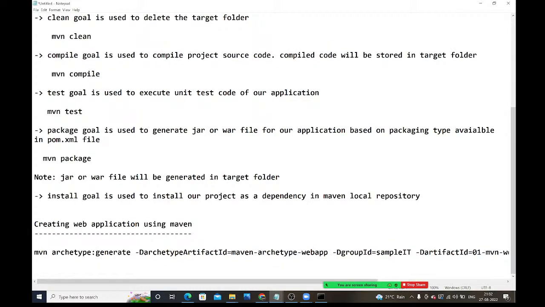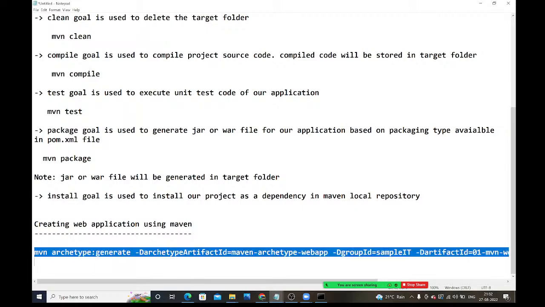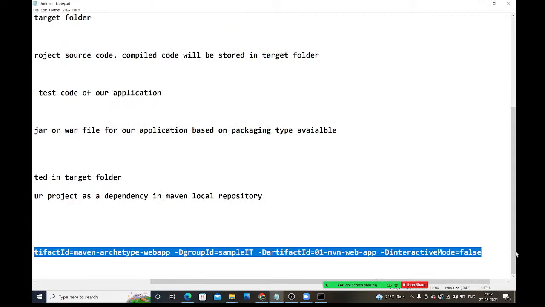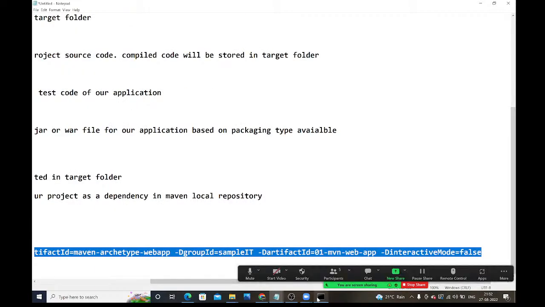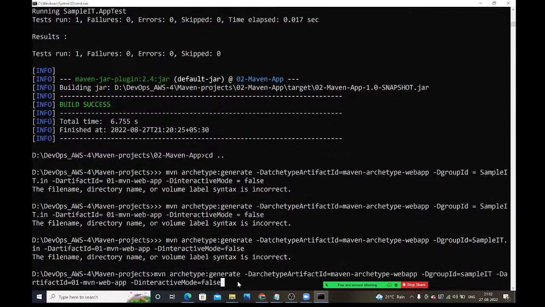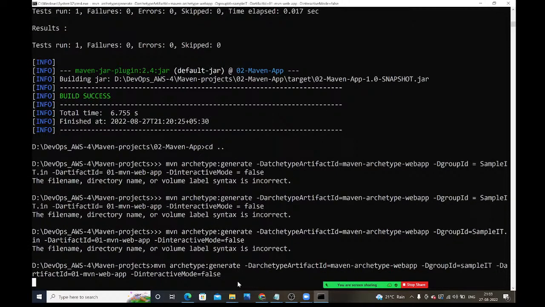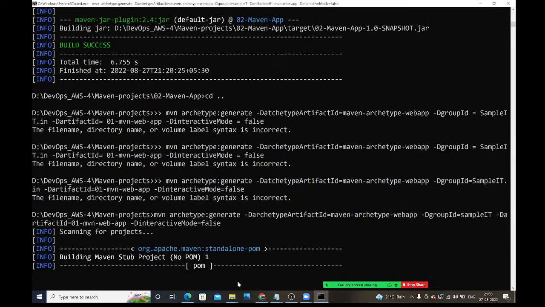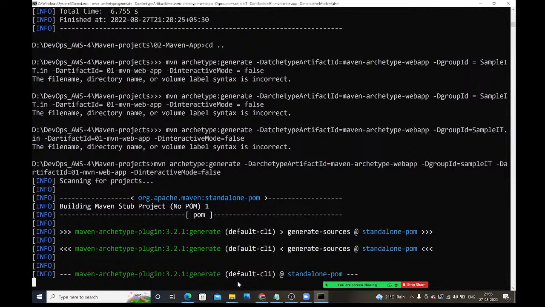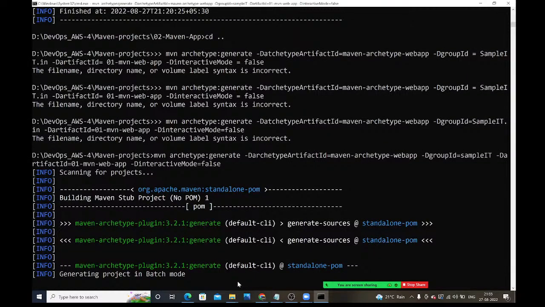Like the previous, I think first we take Maven archetype ID generate. Then after that we take group ID. Then after that archetype artifact ID, whatever we gave, Maven. We'll see. Like that I have taken. Let me run this. Okay, if it won't work, we'll see. Okay. It is working. Order is not important. Some spelling mistakes, that's it.